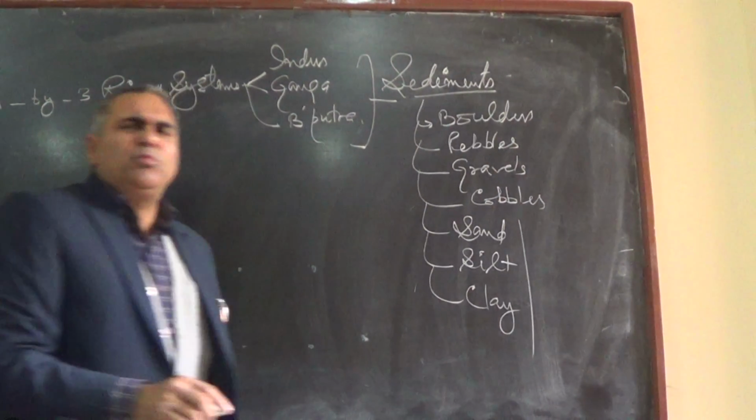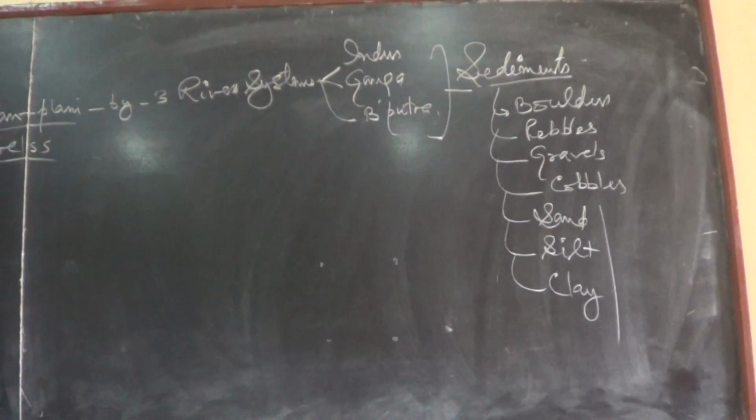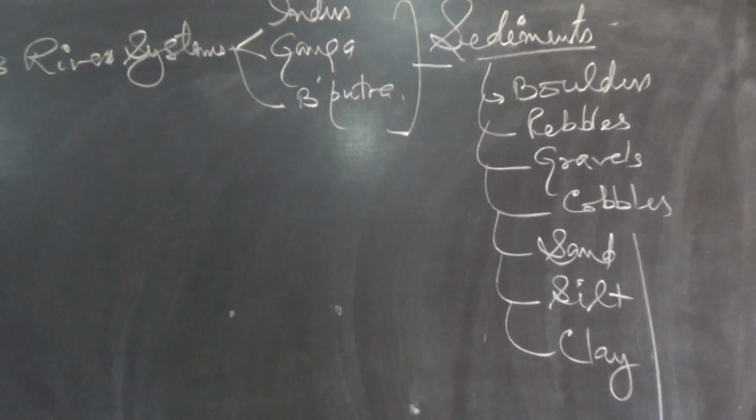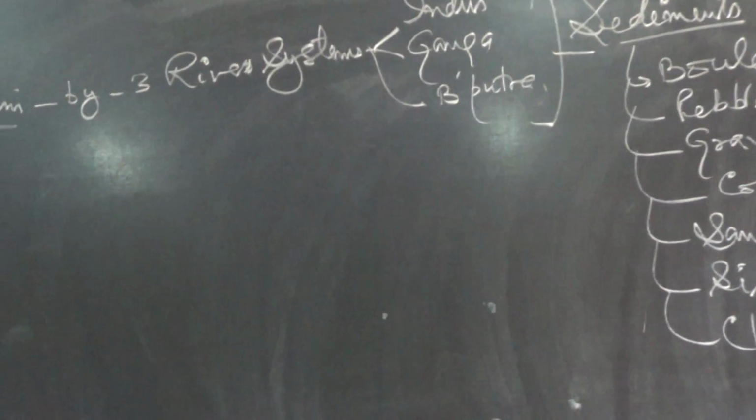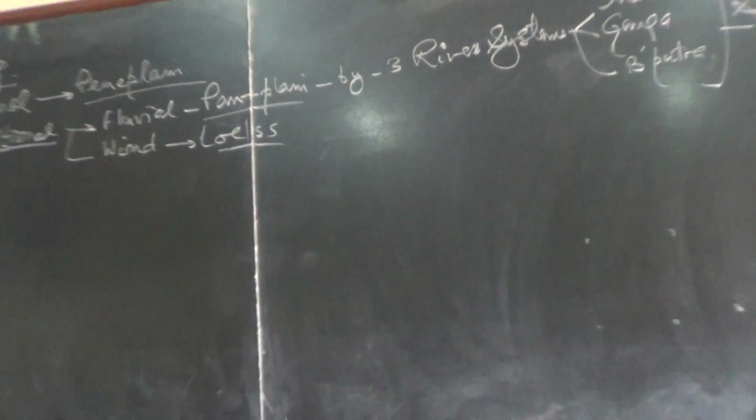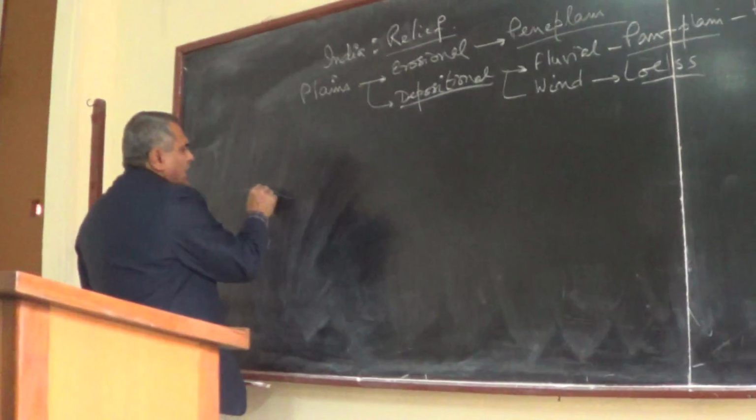These are the different constituents of the sediments which are deposited. Actually, between the peninsular plateau and the